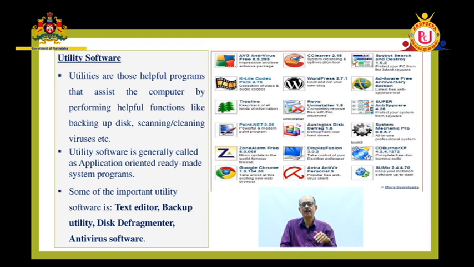Say for example, I told you disk cleaner is there. That disk cleaner is a software which removes the unwanted files present in the secondary memory. How do you say it is an unwanted file? It is stored by me. How will it come to know that it is unwanted?